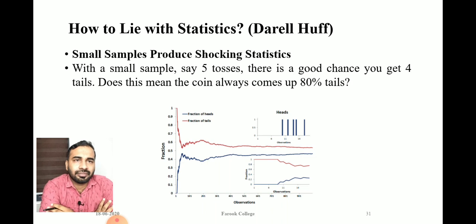And the fifth one: small samples produce shocking statistics. This is one of the dangers with statistics. Small samples produce shocking statistics. Let me take an example.